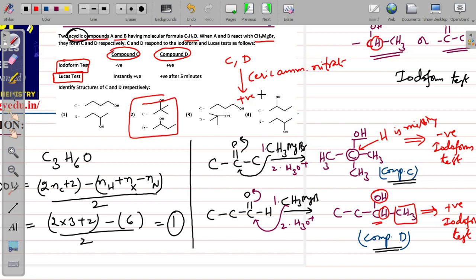Ceric ammonium nitrate reacts with alcohols to give a colored, red solution. Here in the options, 1, 2, 3, 4 are all alcohols only, so this test will not help us decide which is the right option. That's why I focused mainly on the iodoform and Lucas tests. Although ceric ammonium nitrate is mentioned in the actual paper, it is not useful for deciding, so I skipped it.